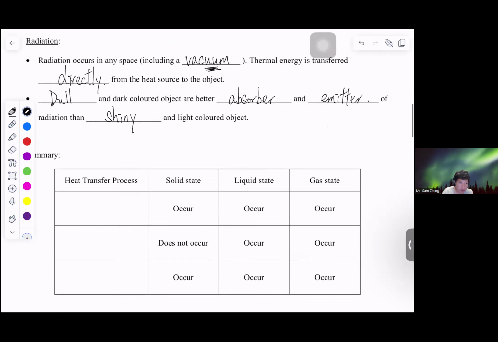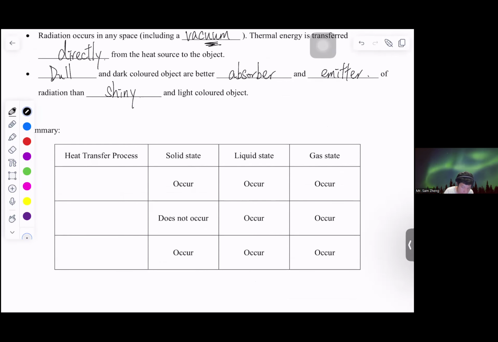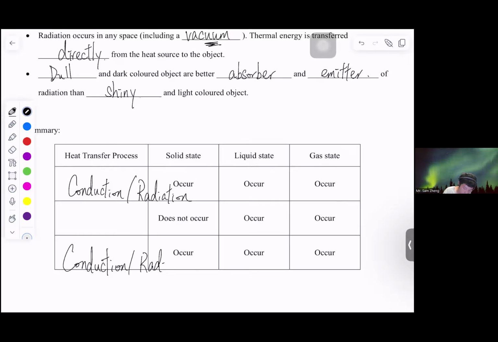In this case, the heat transfer process could be either conduction or radiation, because both of them can occur in solid, liquid, and also gas states, which is also the same for the lower one. But just the middle one, it is a must for us to write down: it would be convection.